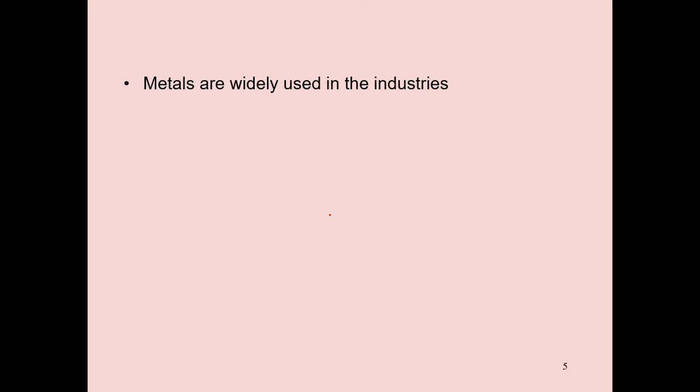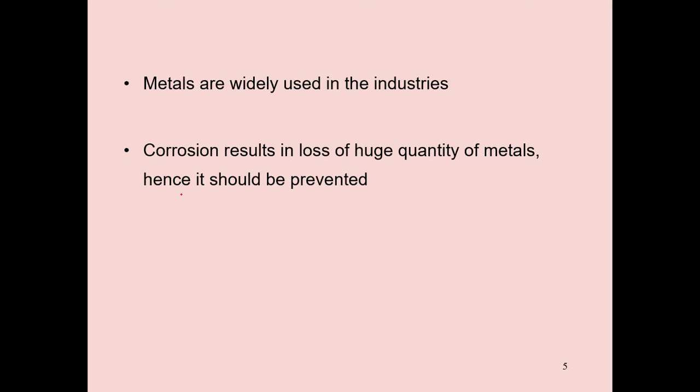Corrosion results in loss of a huge quantity of metals, hence it should be prevented.